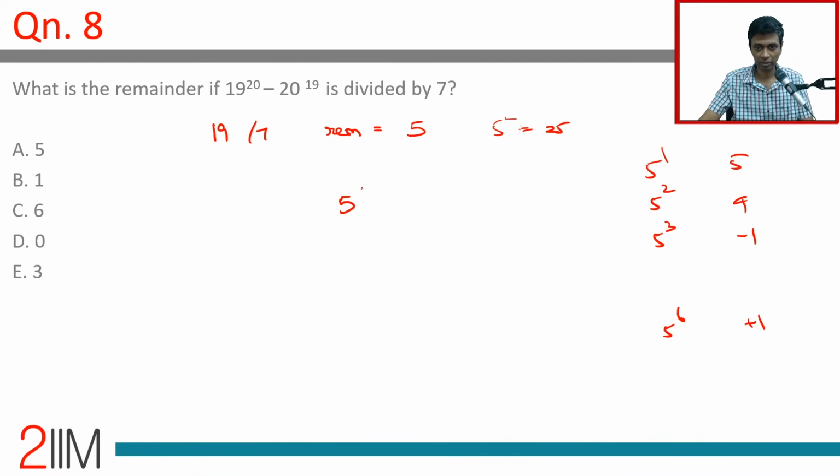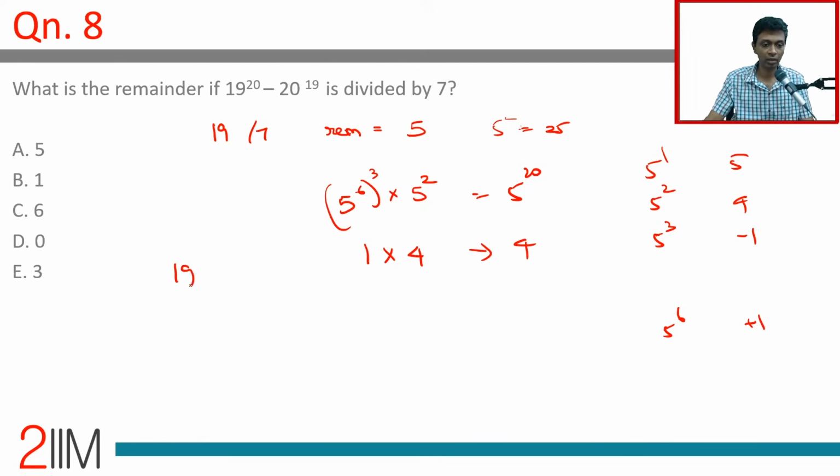So 5 power 6 whole cube into 5 square is 5 power 20. This is 1 into 4, or 4. So 19 power 20 gives a remainder of 4 on division by 7.